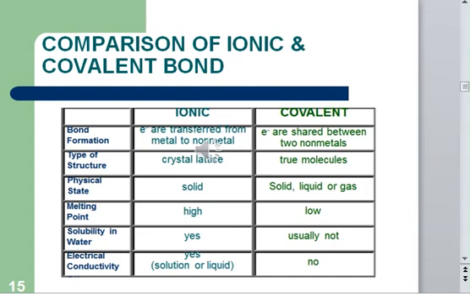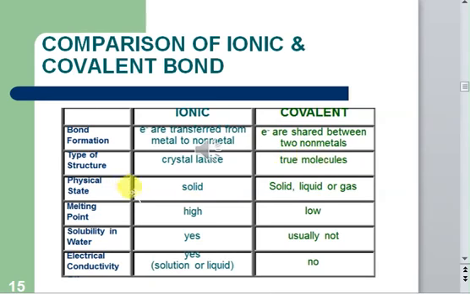So let's just compare the ionic bond and a covalent bond. As a summary, ionic bonds are formed by transfer of electrons from a metal to a non-metal, while covalent compounds involve sharing of electrons between two nonmetals. Ionic compounds always form a crystal lattice, while covalent compounds always form true molecules.